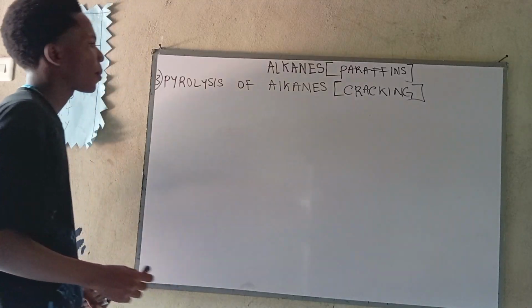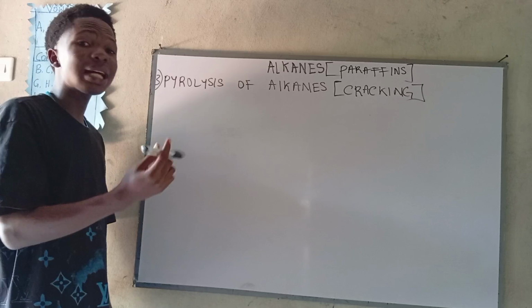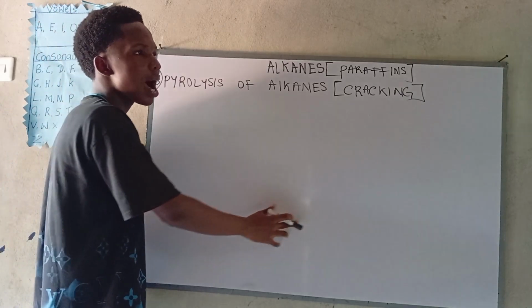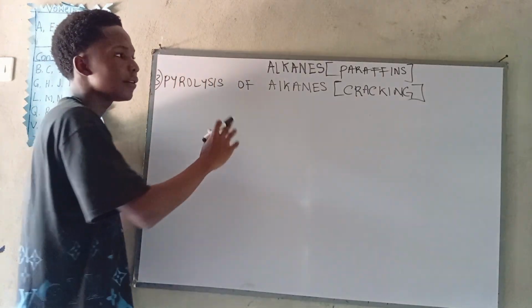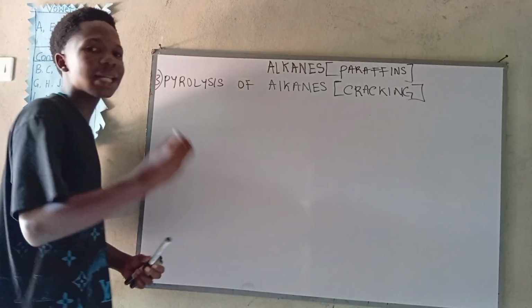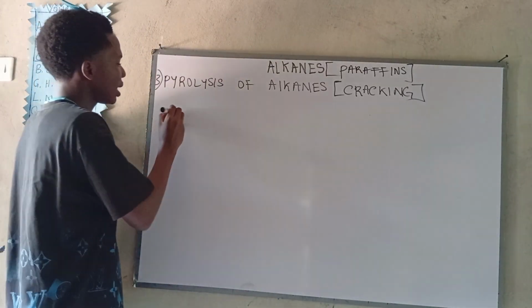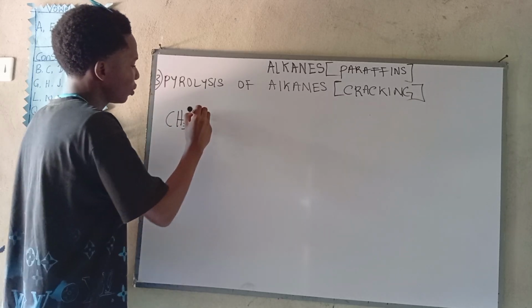Alright guys, so now, what do we mean by cracking? It is the breakdown of larger molecules of alkane to give smaller alkane and alkene. It will not only give us alkane after the breakdown, it will give us alkane and alkene. So now let's take an example to cross check it. Let's use butane. How many carbon in butane? It is 4.